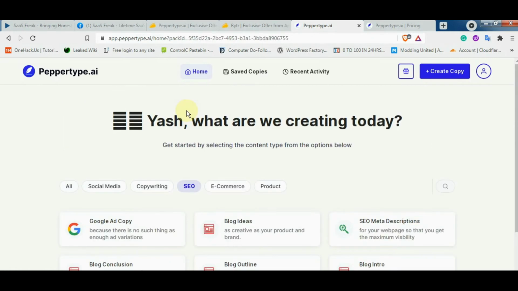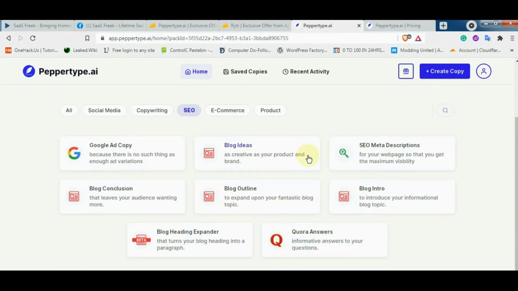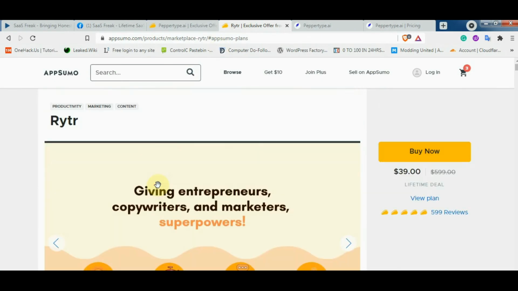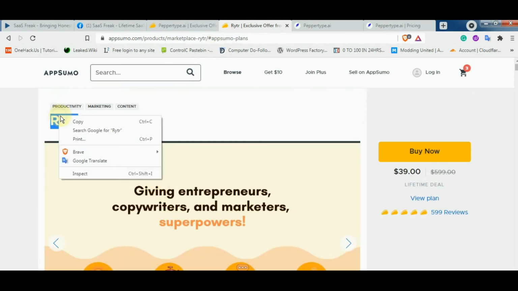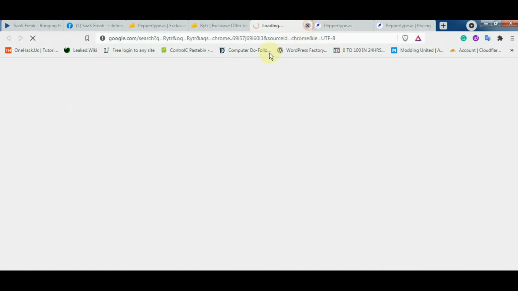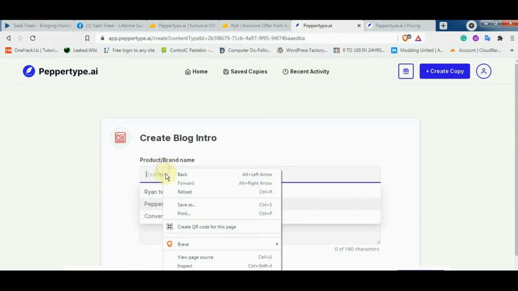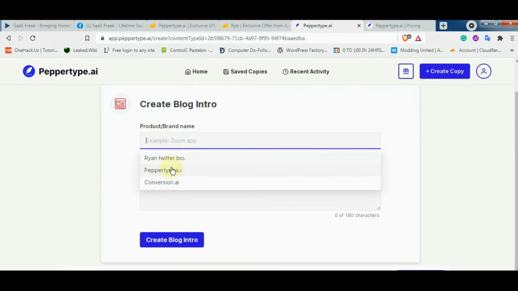First of all, we will check the quality of blog intro, as this is one of the most demanded features I have seen in any AI content writing software. Okay, so for example, let's just copy this. Yeah, so let's just, oh, I have already given that.